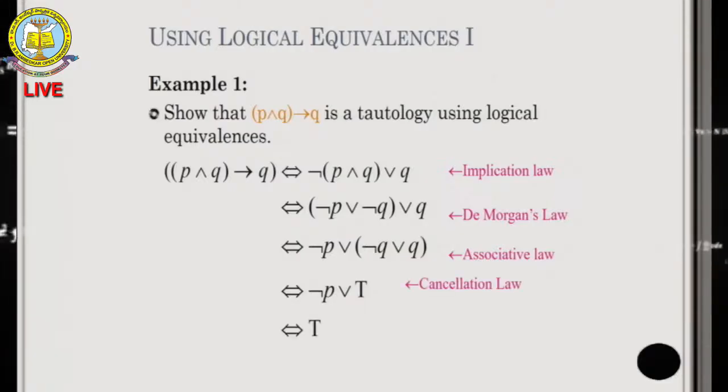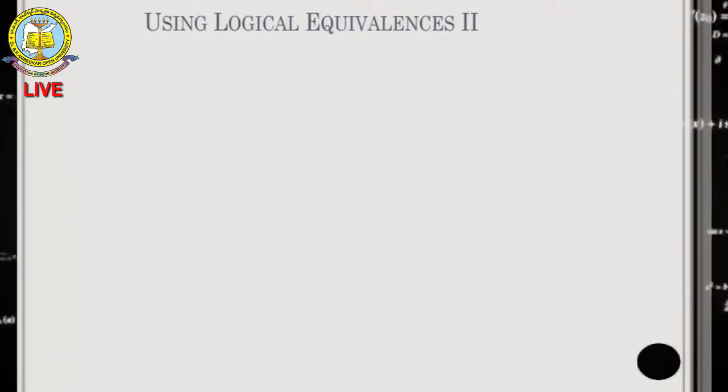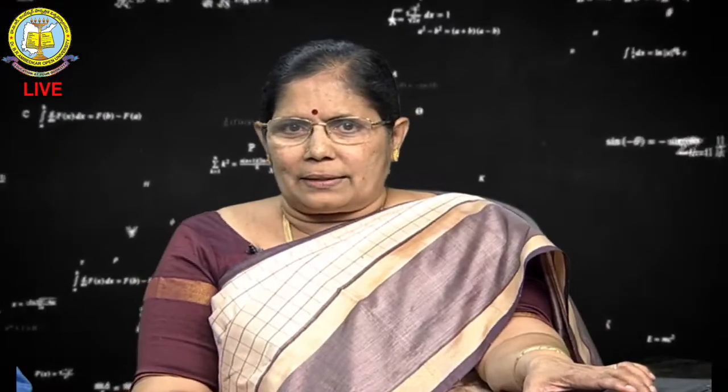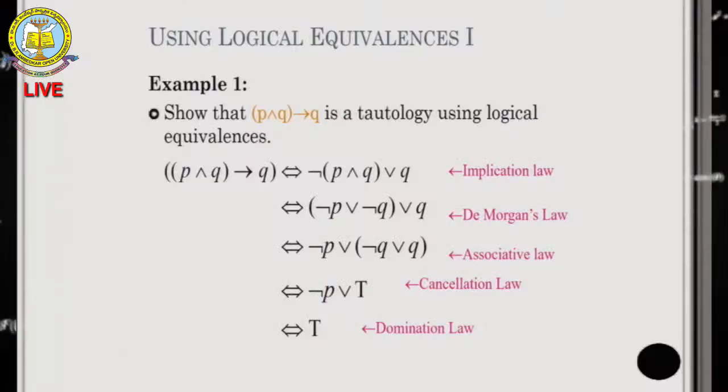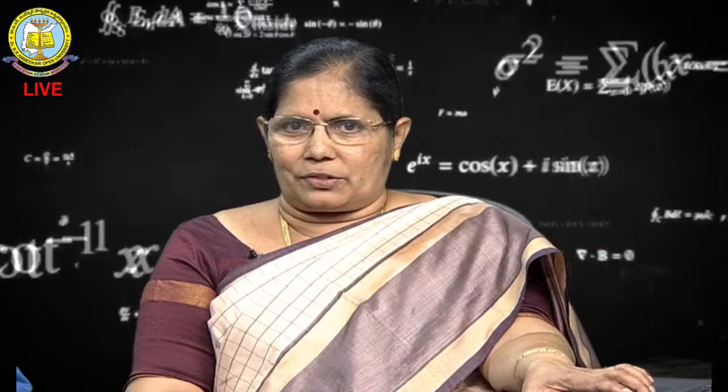It is T, truth value only. So what does it mean? You can say that (P and Q) implies Q is a tautology. So these are the logical equivalences we have used: implication, De Morgan laws, associative laws, cancellation laws.